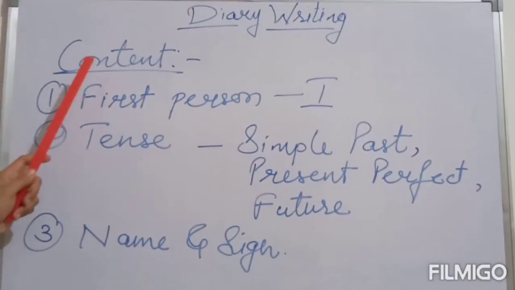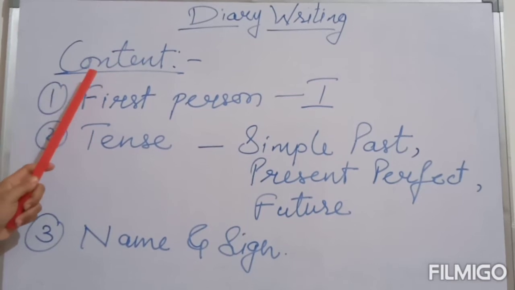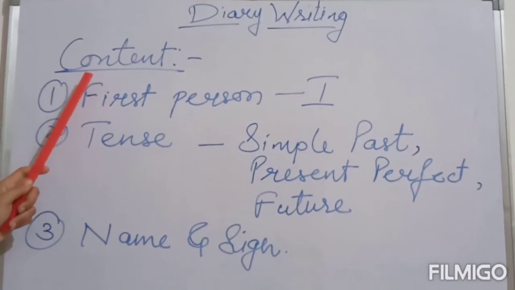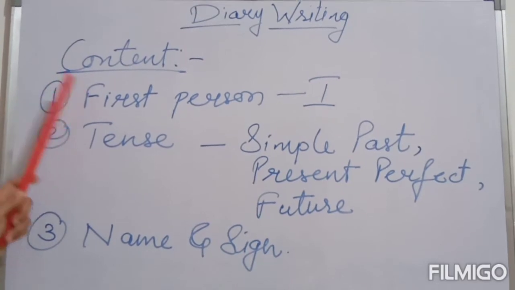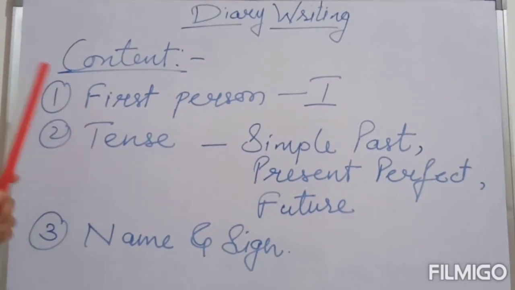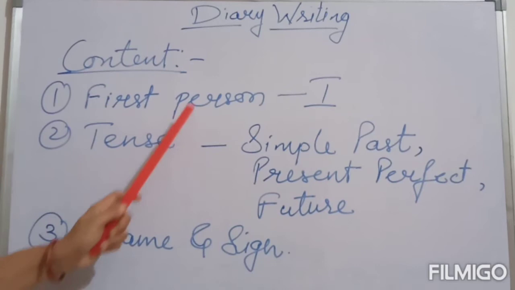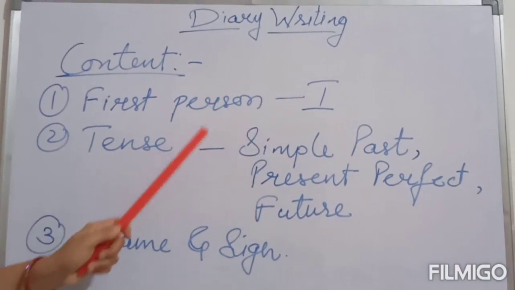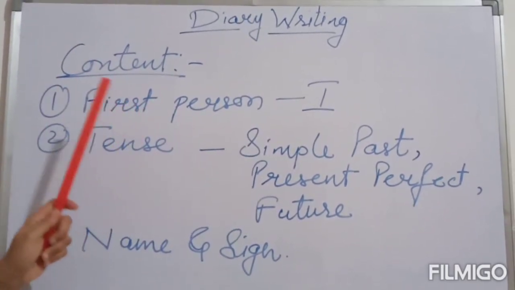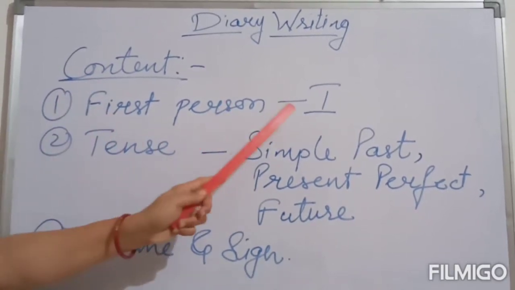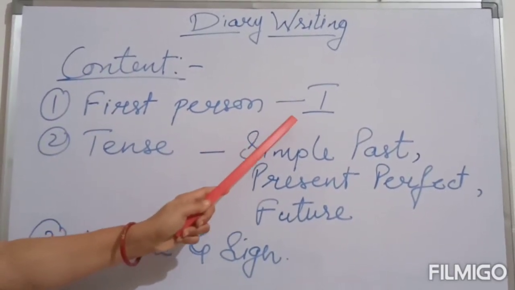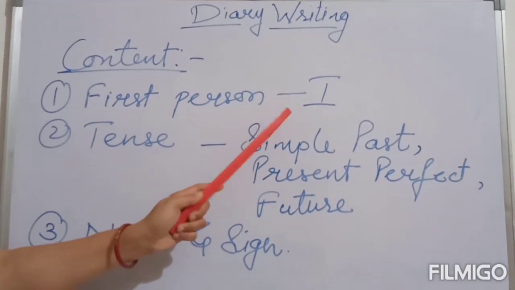Now let's come to the content part. This will be written after Dear Diary. In this part I will tell you a trick to write a better content. We have to use first person, that is I, because the writer of the diary is the only narrator. So when you are the writer, you will start writing with I, and everywhere whatever you will narrate, you will write I.